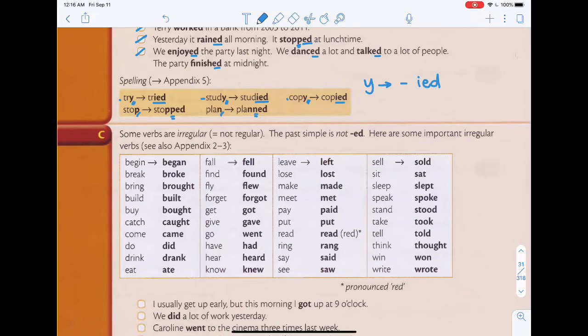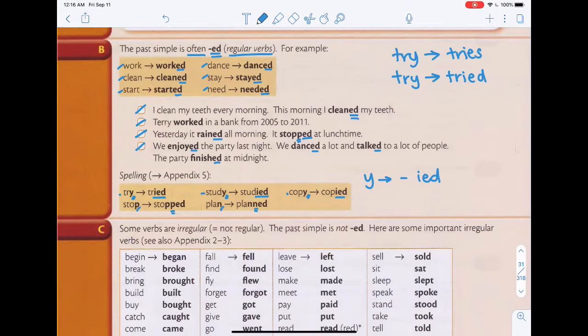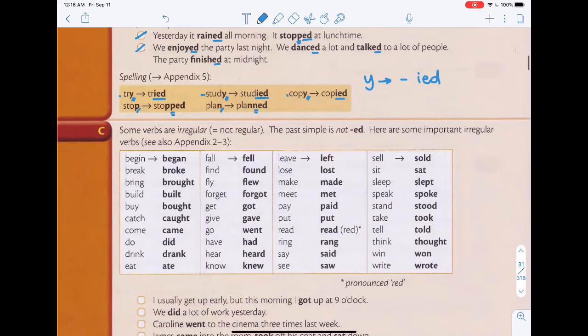Now let's look at C. C is very important. Some verbs are irregular. Remember in B, these are all regular verbs. So what are irregular verbs? Irregular means not regular. So the past simple is not ed. Irregular verbs do not end with ed.